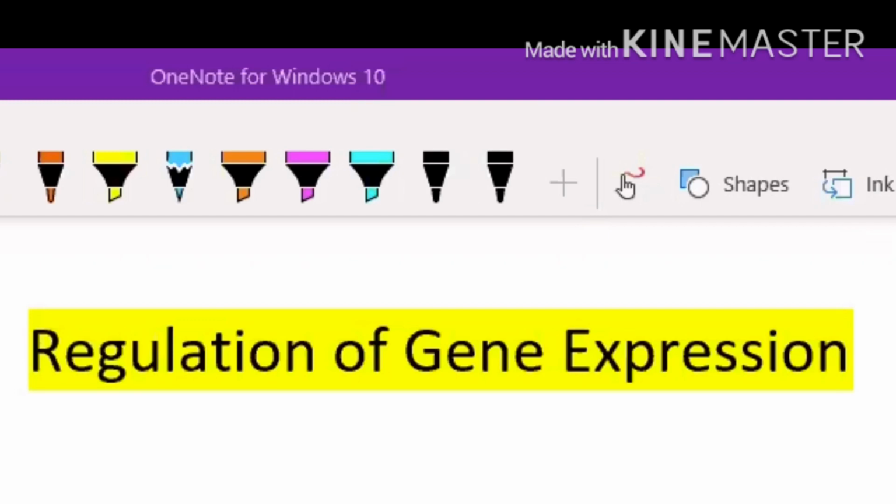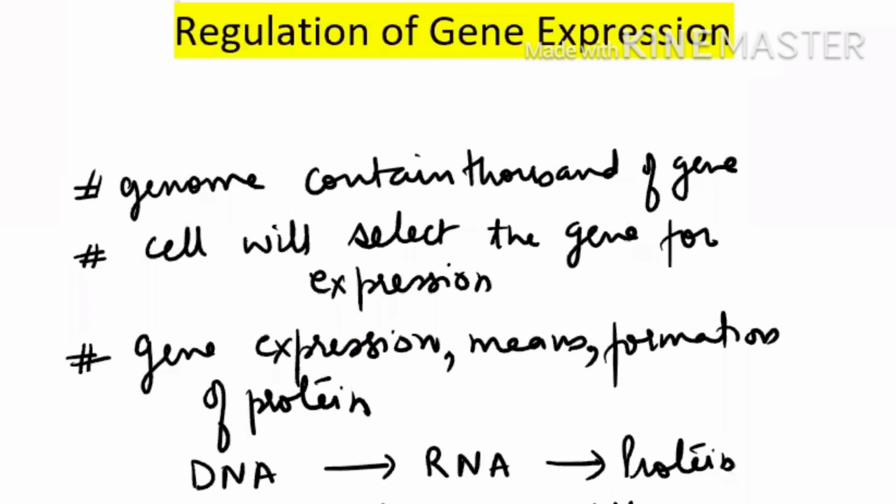So today our topic will be regulation of gene expression. Before starting this, first of all we should know how the gene is expressed. You know very well that the genome contains thousands of genes, nearly 30,000 genes. The cell will select only the genes which have to be expressed. They will not express all the genes in all the cells, which leads to specialization.